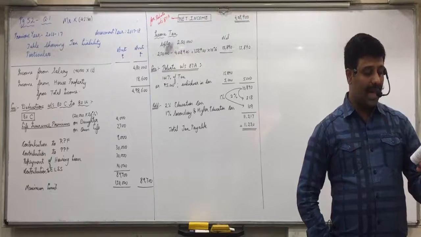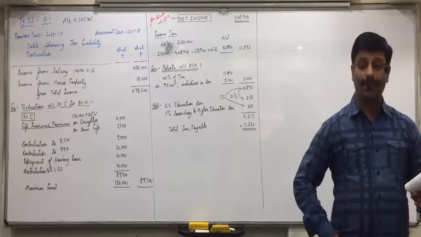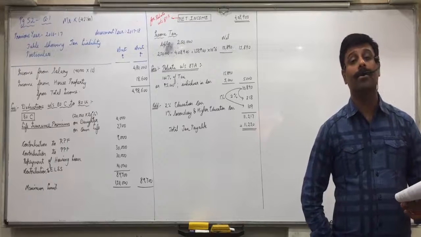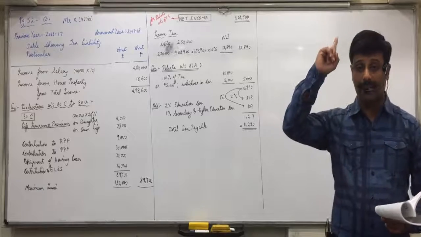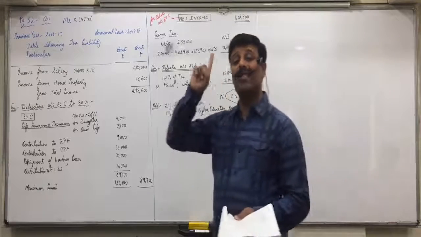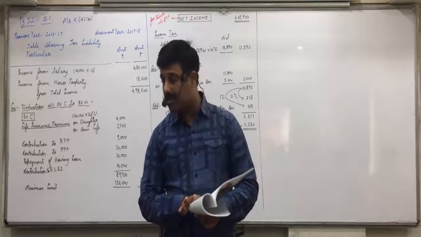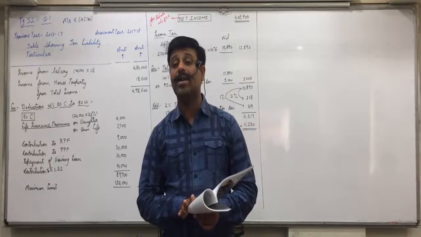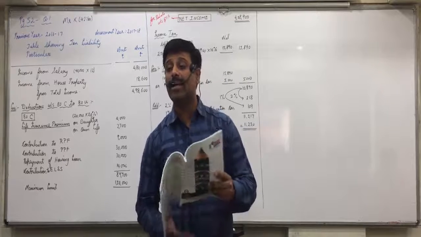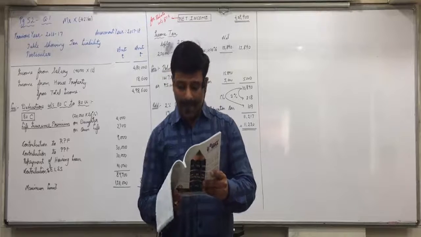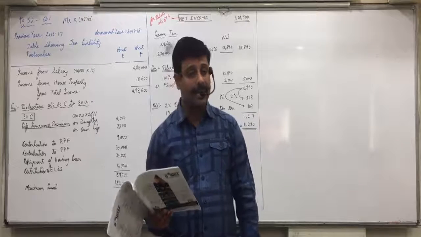Medical insurance premium and life insurance premium policies are taken during 11 to 12, means before 1/4/12. So the maximum limit would be 20% of sum assured. Where it's written medical insurance premium, that will qualify for 80D. And where it's written life insurance premium, that will qualify for 80C. So do one thing, mark medical insurance premium as 80D, life insurance premium as 80C.